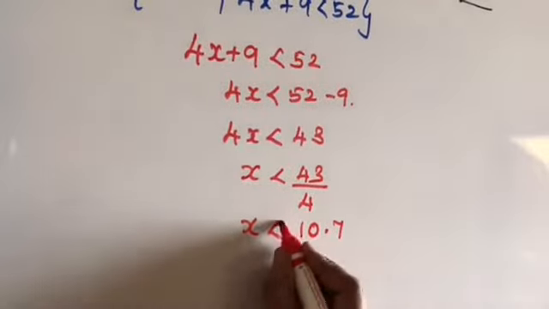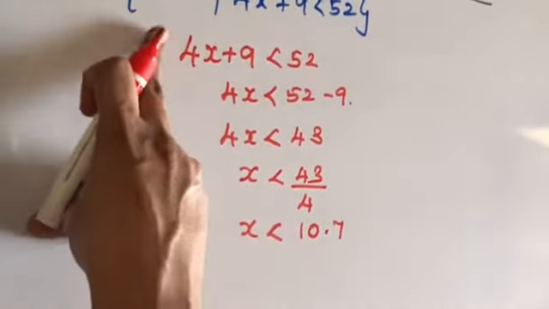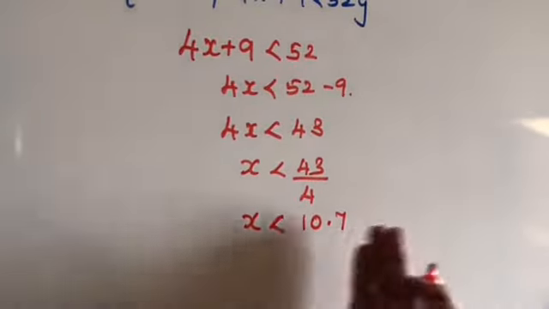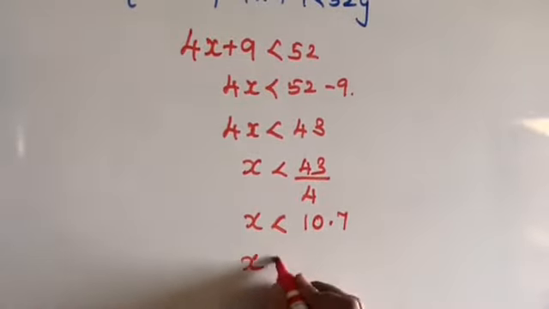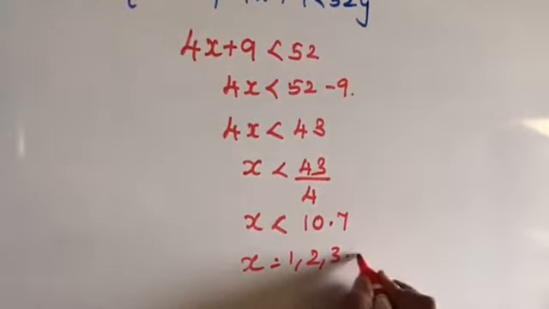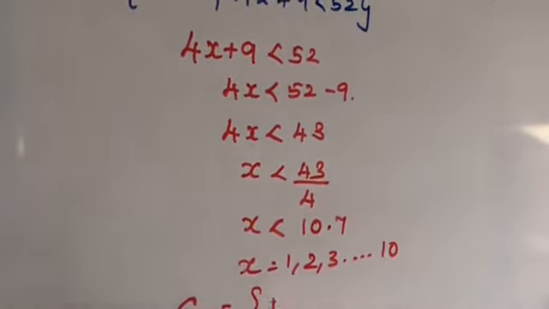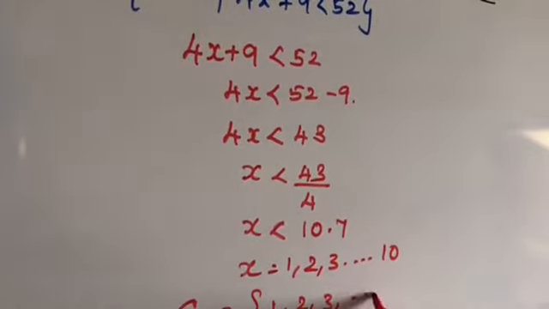Since x is a natural number, we should take the values that are less than 10.75. So x is equal to 1, 2, 3, and so on up to 10. So the set C is equal to {1, 2, 3, and so on up to 10}.